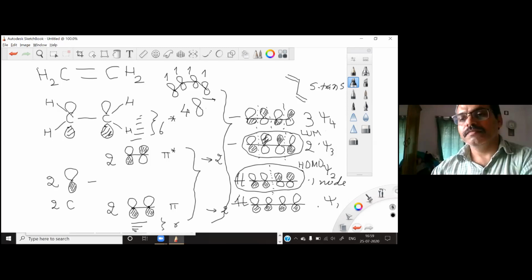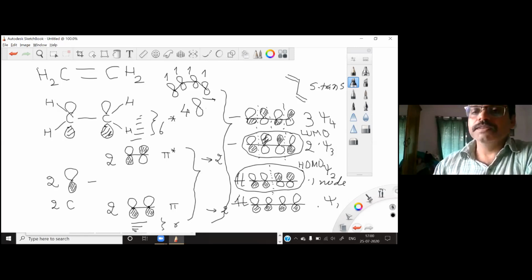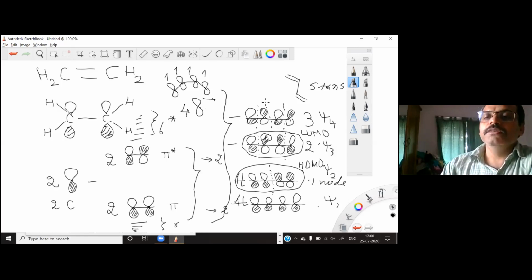molecular orbital. So again, you have 1, 2, 3, 4, 5, 6 CH bonds, and then you have 1, 2, 3 carbon-carbon sigma bonds. 6 plus 3, 9 sigma bonds. So with 9 sigma bonds you will have 18 molecular orbitals, 9 sigma orbitals which will be below this one, and 9 sigma star orbitals which will be above this one.